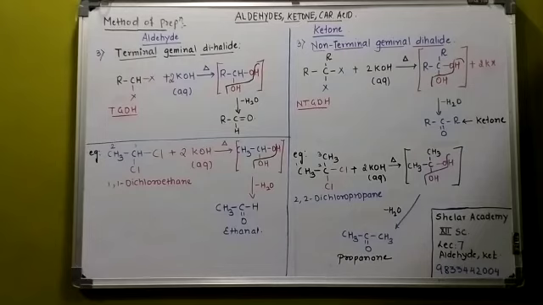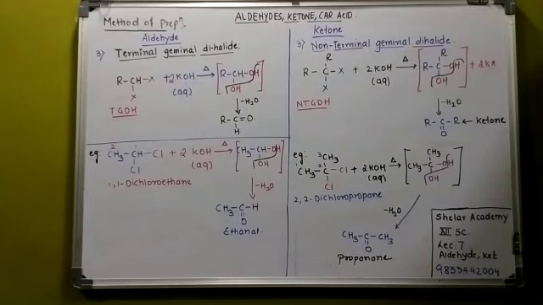That means, if I want to prepare butanone, the reactant will be 2,2-dihalobutane. If I want to prepare pentan-2-one, 2,2-dihalopentane. If I want to prepare pentan-3-one, 3,3-dihalopentane. This concept should be very clear in your mind to understand the method of preparation. So that is the third method by which I can prepare aldehydes as well as ketones. In the next lecture, we proceed with the next method.